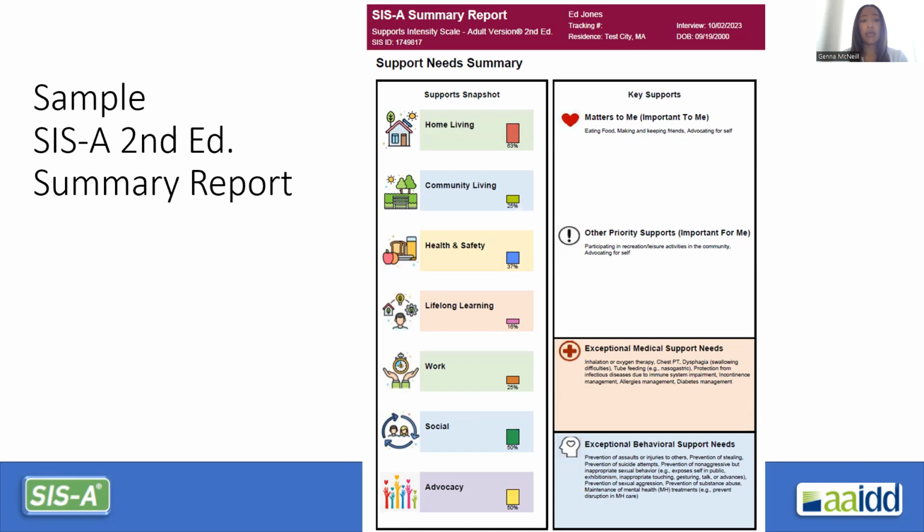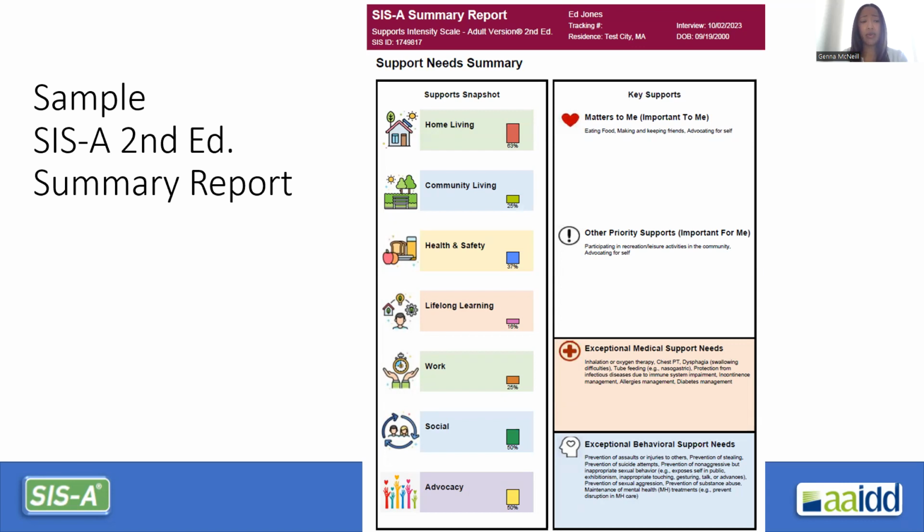Once the assessment is completed, you may receive a summary report. This is what you see on the screen. On the left side of your screen is a snapshot of the supports and individual needs. On the right column, you'll see areas such as what matters to me, what's important to that individual, their likes and their points of interest, and also the other priorities, what's important for me. These items are discussed and noted during the assessment.